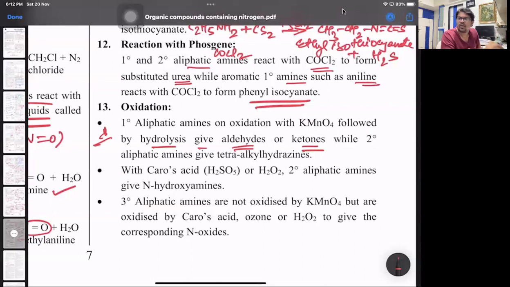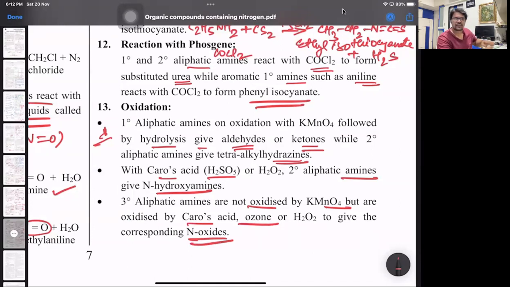Is this clear? Whereas a 2 degree aliphatic amine will give a tetra alkyl hydrazine. So just remember the first line only. 1 degree aliphatic amine will give you aldehydes or ketones. Whereas Caro's acid, that is H2SO5, we have done the P block part, or H2O2, 2 degree aliphatic amines will give over there N-hydroxyamines. 3 degree amines are not oxidized by KMnO4, but are oxidized by Caro's acid to give corresponding nitrogen oxides.